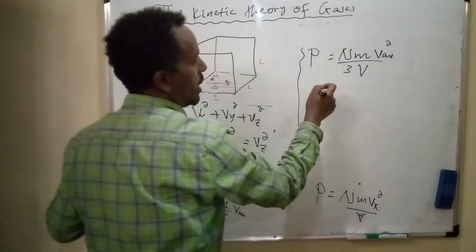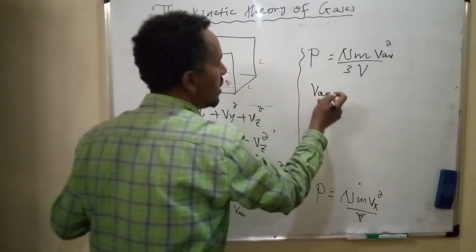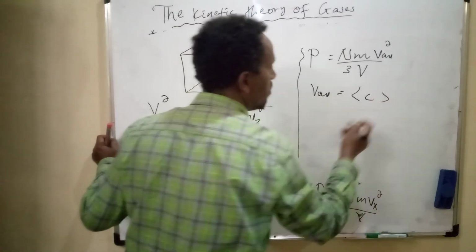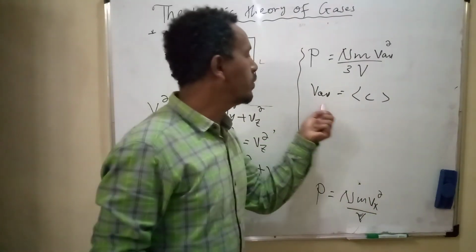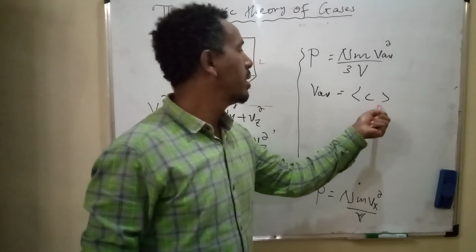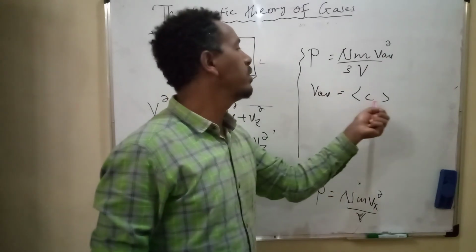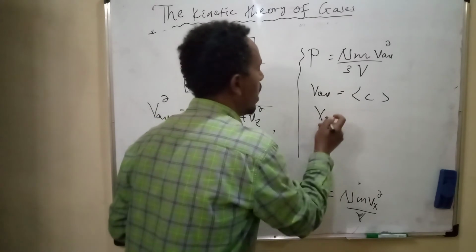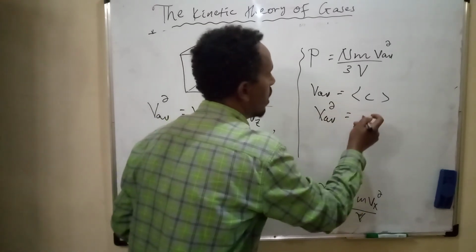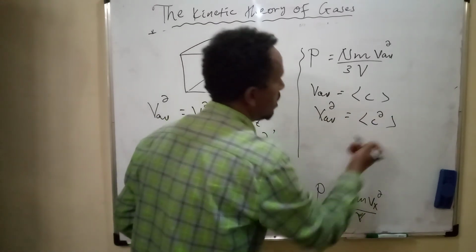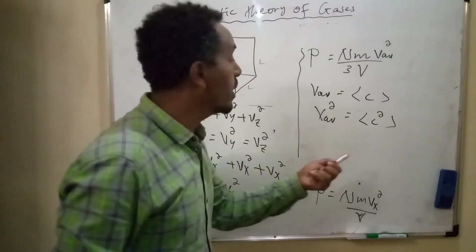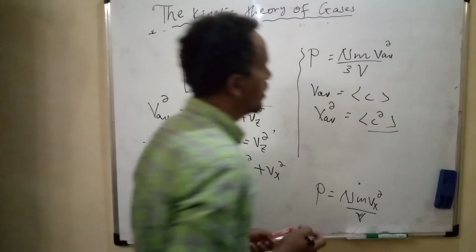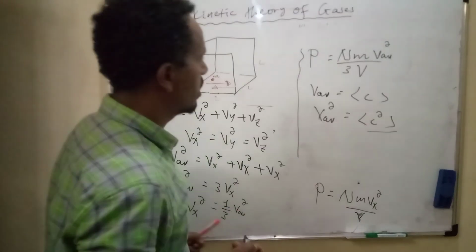Let's substitute average velocity by C, the mean speed of the molecule of the gas, so v average square becomes C square.